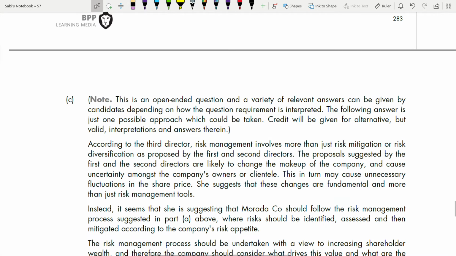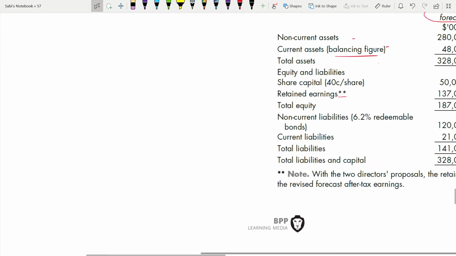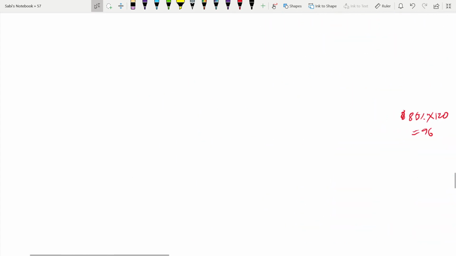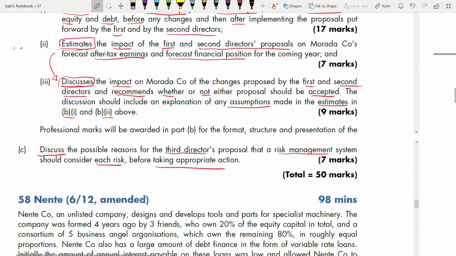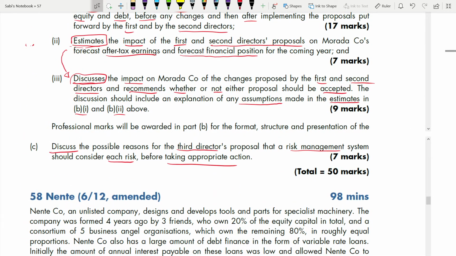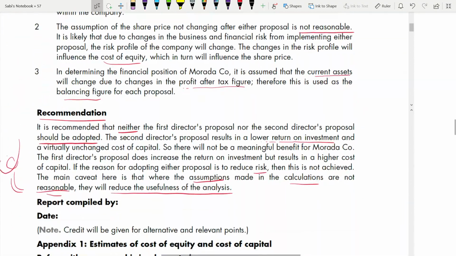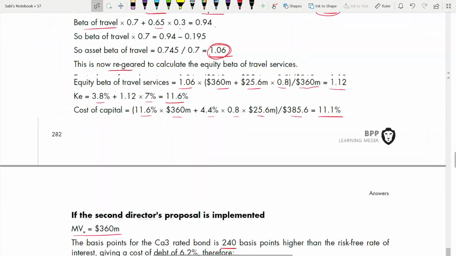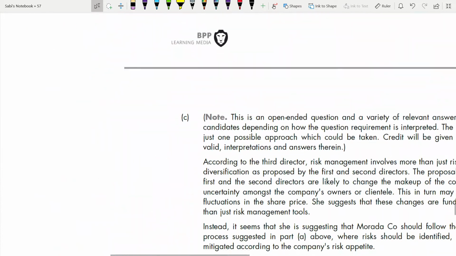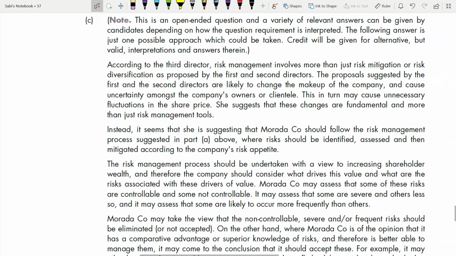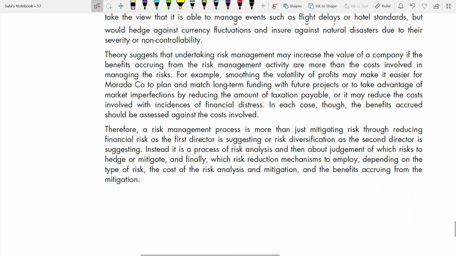Okay, so what is the third requirement? I'm sure by now you also have forgotten. I also forgot. So we'll go. You have to keep rereading your requirements many times. Third, discuss the possible reason for the third director's approach to risk management and whether they should consider each risk before taking appropriate action. So the third director's approach is risk management, and they are saying how appropriate it is to consider each risk before taking a final decision. I think it's for 7 marks, right? So we'll see.